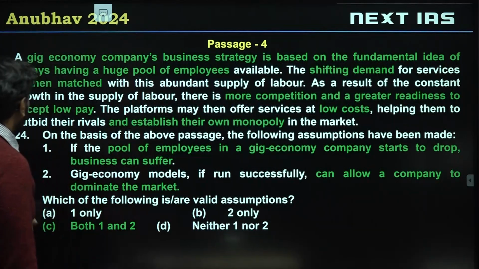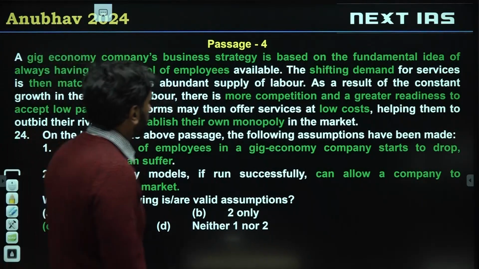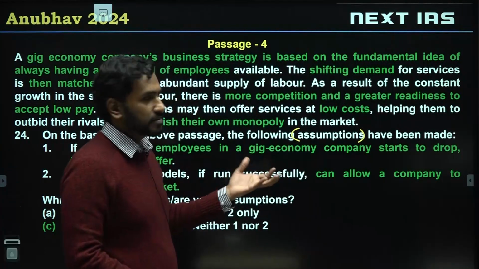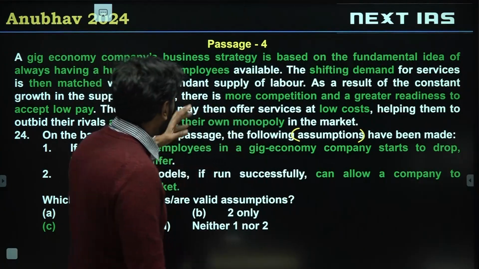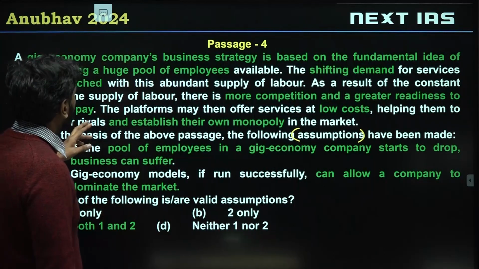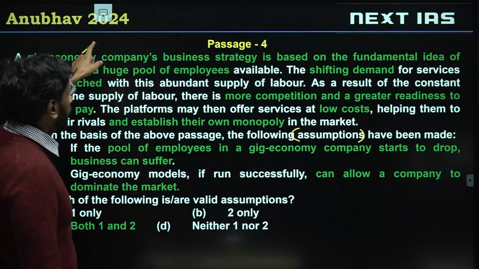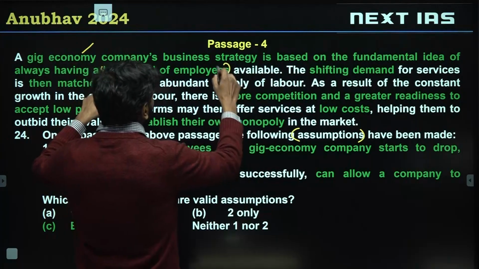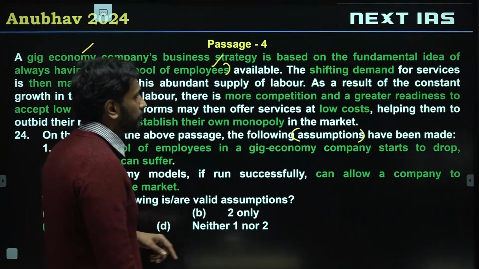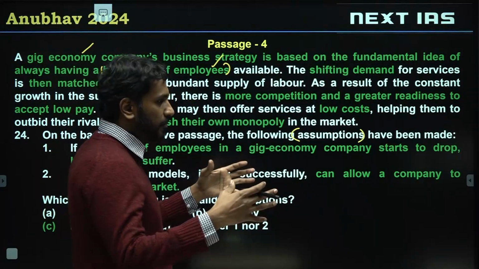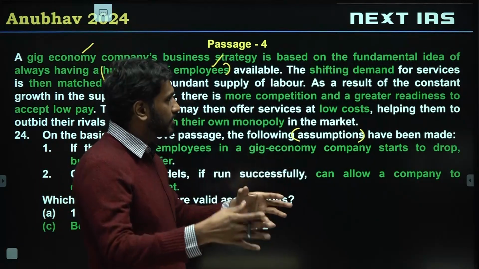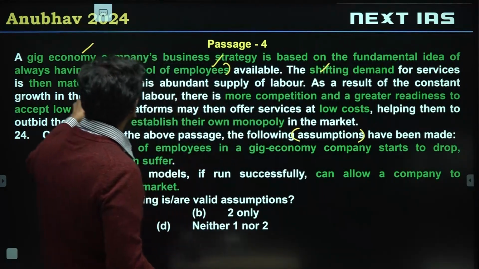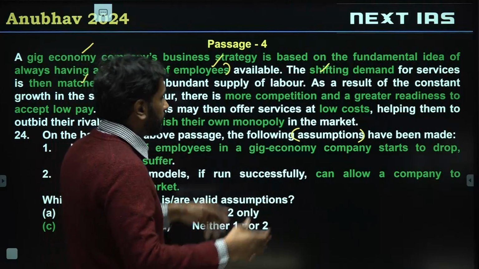Let's look at the next question. We are looking for assumptions. In this case, like I've already mentioned, an assumption is necessary for the passage to exist. So we'll figure out which of these is valid. Gig economy is described to us. What is the gig economy? What is the strategy? A huge pool of employees. This pool of employees is directed or matched according to the demand of the market. Shifting demand is then matched with this supply of labor.